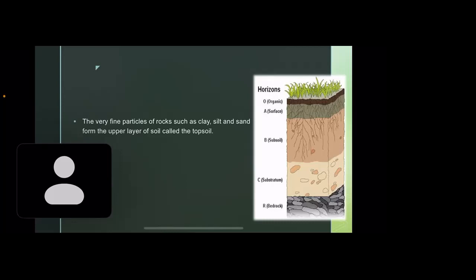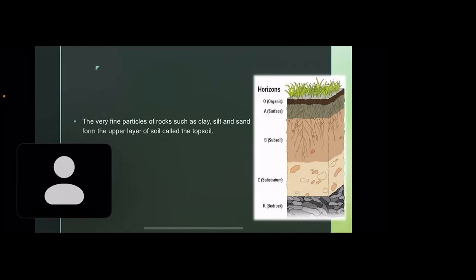A and B, topsoil and subsoil? Yes, ma'am. Now coming to C, that is substratum. The substratum lies below the subsoil, between the subsoil and the parent bedrock, and it consists of weathered rocks.